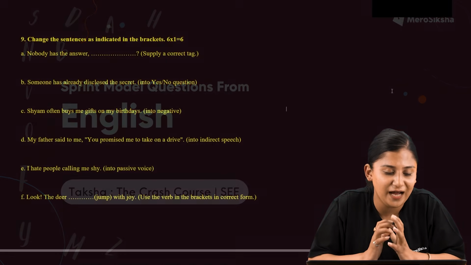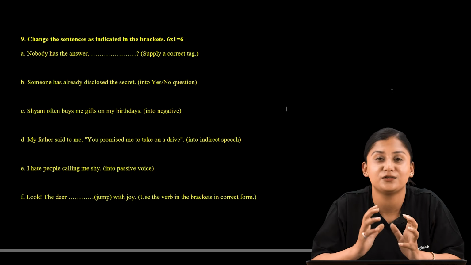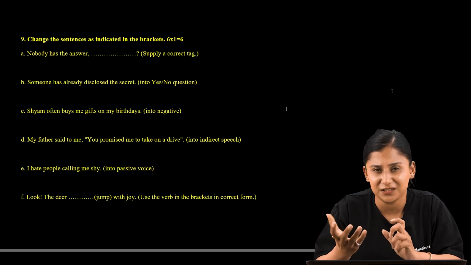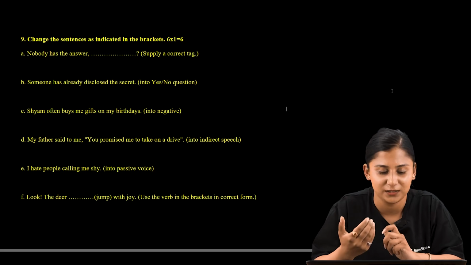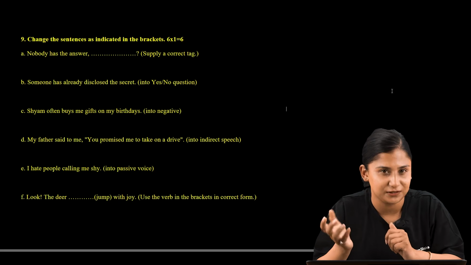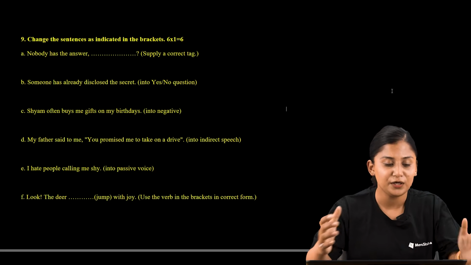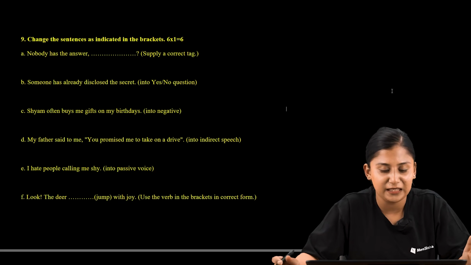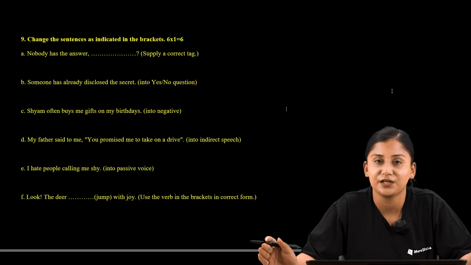So here I am with the questions of grammar, and I'll be providing you short tips and tricks on how to deal with the questions that will appear in our examination. So here our grammar question appears in question number 9, and you will be receiving 6 different questions.